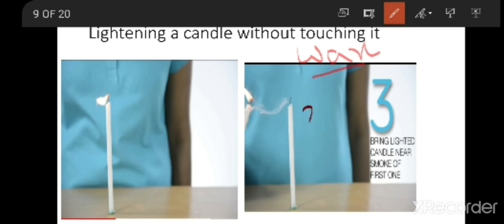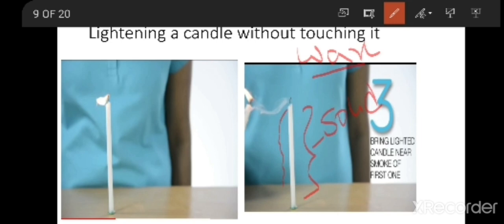How? Now you are seeing this candle. This candle is made up of wax which is in solid form. When you light the candle, when the candle is glowing, you can see the liquid drops of wax falling on the ground. So, when you heat the candle, that solid will melt and turn into liquid.